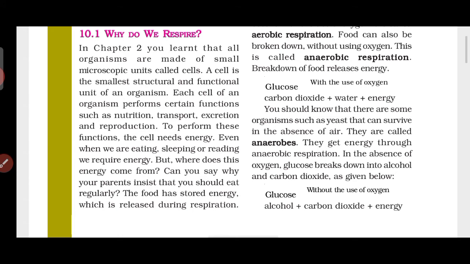Okay, so let us see it. You should know that there are some organisms such as yeast. Yeast is one of them. It can survive without oxygen or in the absence of air, because it performs anaerobic respiration. It does not require oxygen for release of energy. So what will it do? How will the energy be gained? The energy will be gained from glucose.